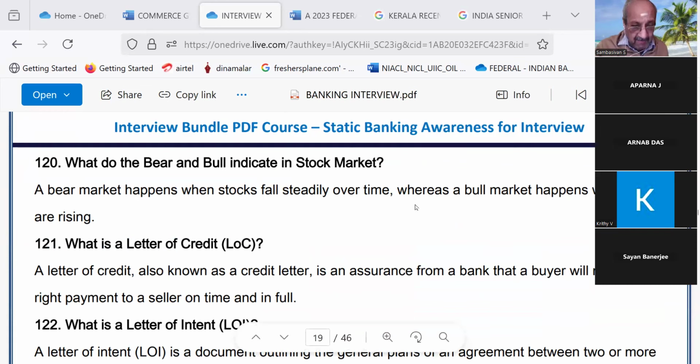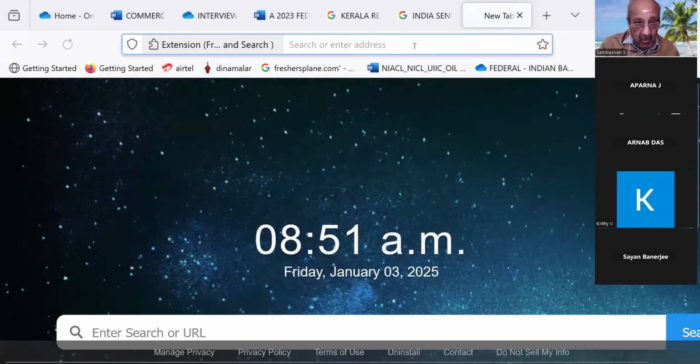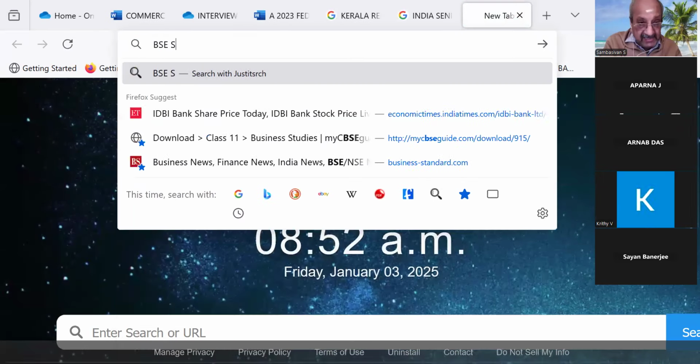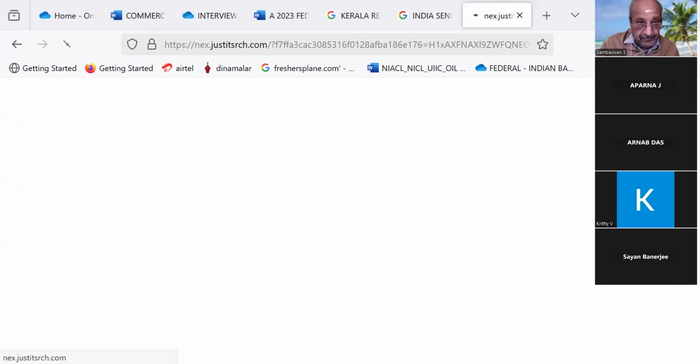Continue 120. What do the bear and bull indicate in stock market? A bear market happens when the stock falls steadily over time, whereas a bull market happens when stocks are rising. Right now, bull is going on because share prices are increasing. The Sensex also is going up now. For example, BSE, Sensex.